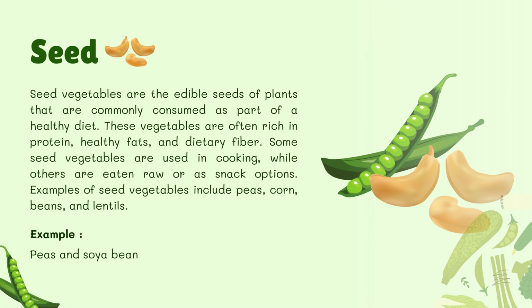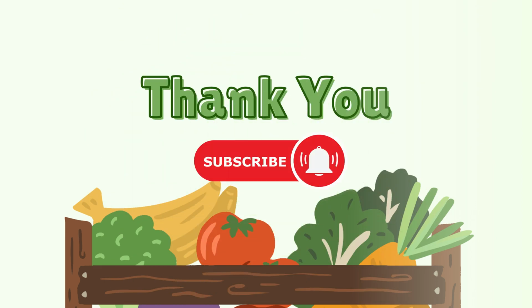Seed. Seed vegetables are the edible seeds of plants that are commonly consumed as part of a healthy diet. These vegetables are often rich in protein, healthy fats, and dietary fiber. Some seed vegetables are used in cooking, while others are eaten raw or as snack options. Examples of seed vegetables include peas, corn, beans, and lentils. Example: peas and soya bean.